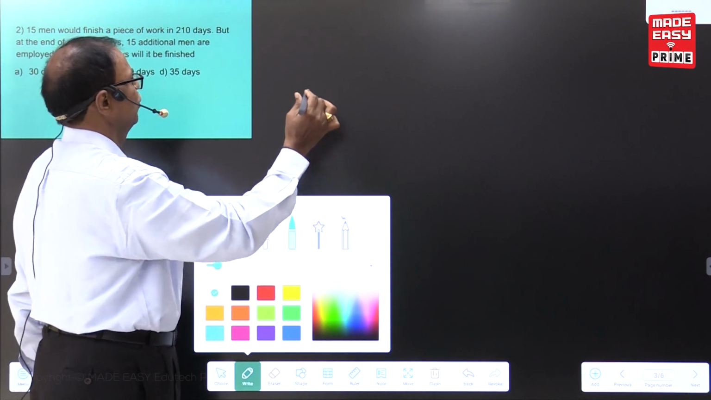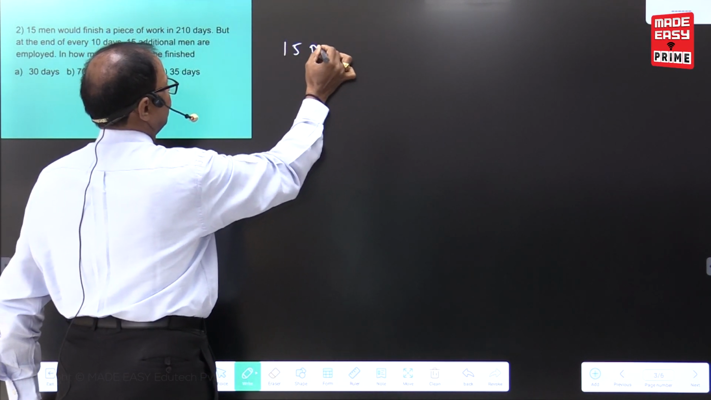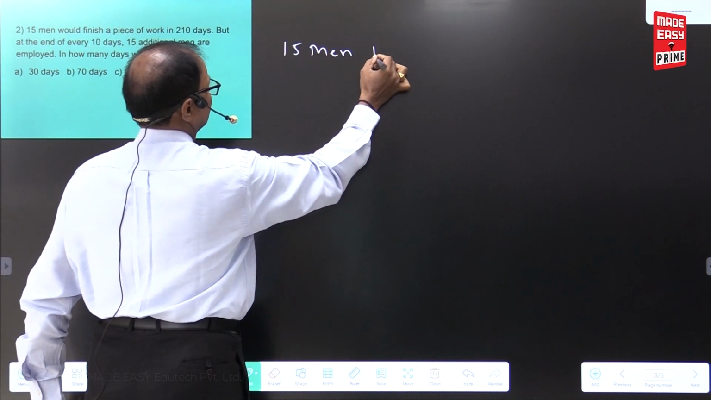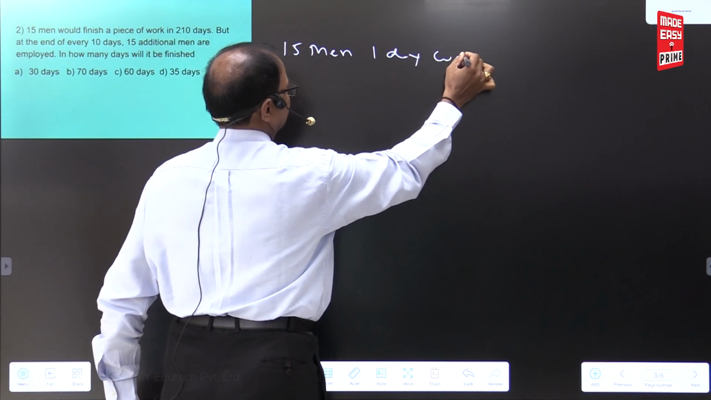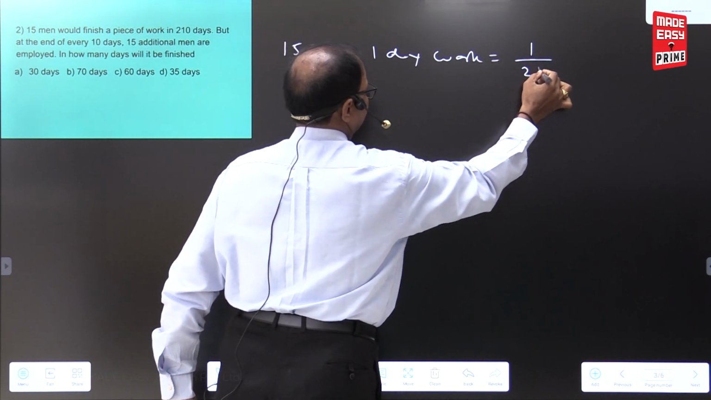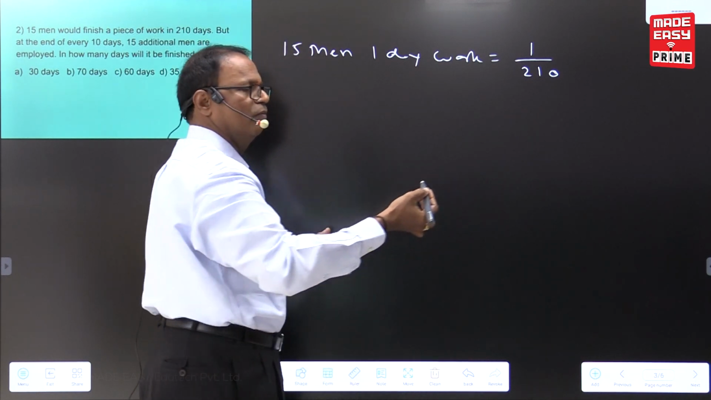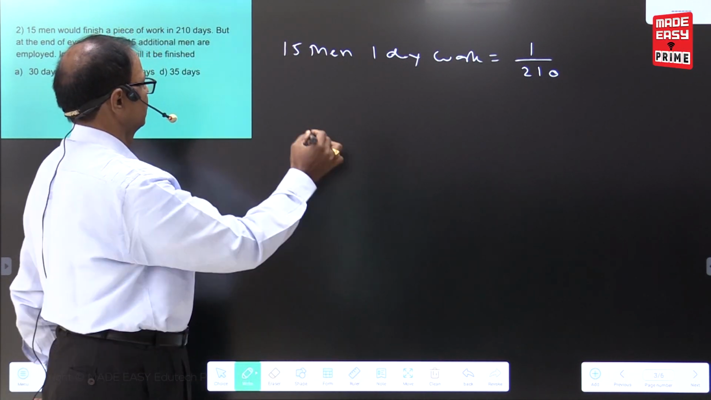See, first of all, I am writing 1 day work. 15 men, 1 day work. What you can see, 1 dividing by 210. Directly writing 1 by 210, nothing wrong. That is a 1 day work.